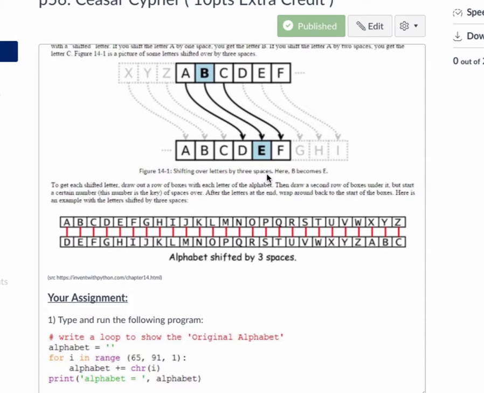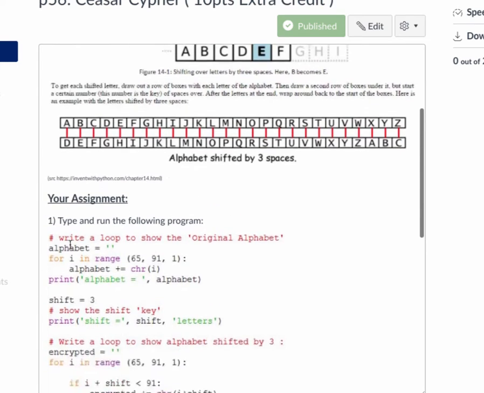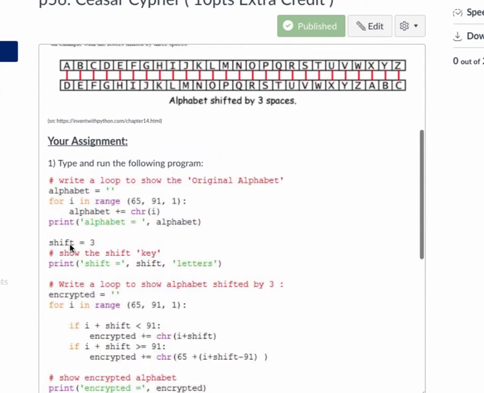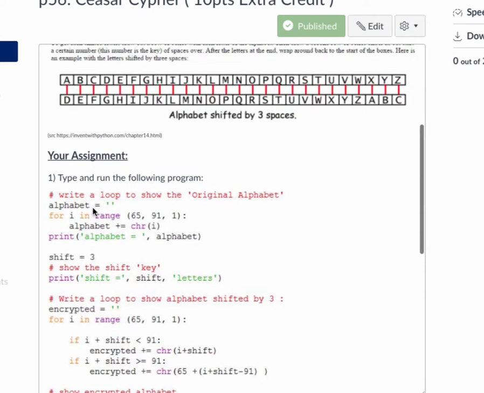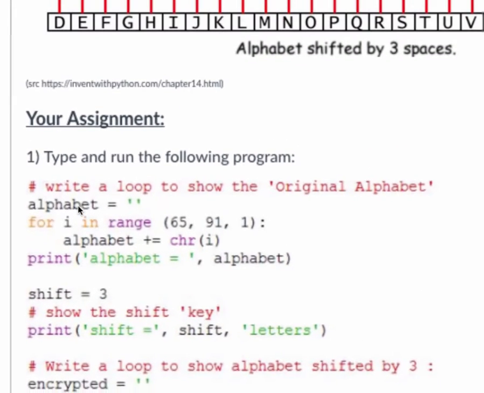So, an example here is basically each letter is being shifted forward by 3 letters. So the A turns into a D, the B turns into an E. So you have basically your regular alphabet and your encrypted alphabet. And what I have in here is an example of implementing this Caesar cipher. So what I do is I create a string. Let me zoom in on this a little bit.